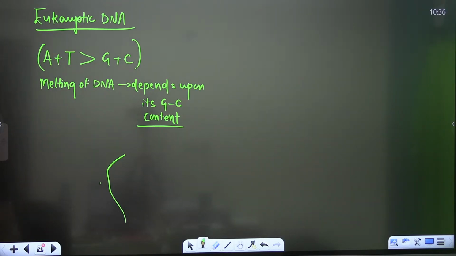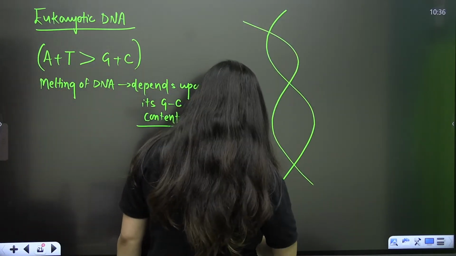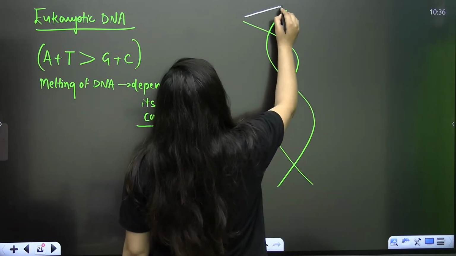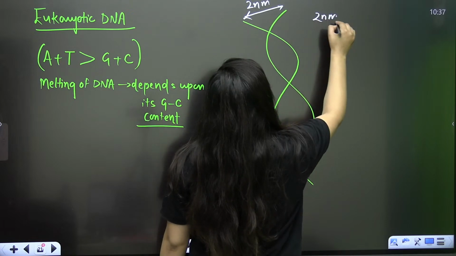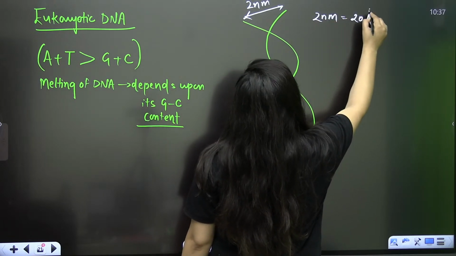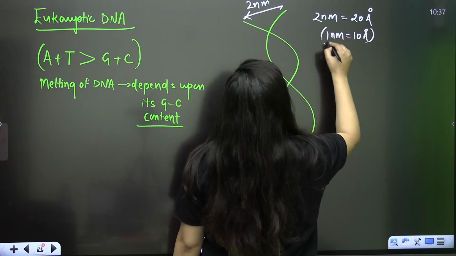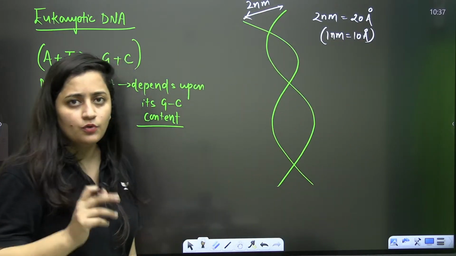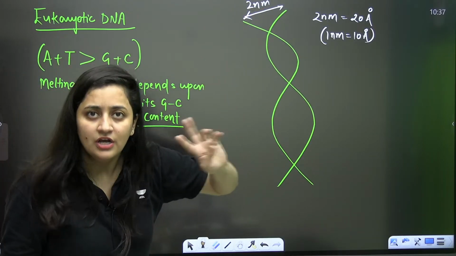What's next? Can you tell me about their dimensions as well? It's very simple. When you talk about the diameter of DNA, it is 2 nanometer. 2 nanometer means 20 angstroms, because 1 nanometer is equal to 10 angstroms. So 2 into 10, 20 angstroms. The diameter of DNA is 2 nanometer or 20 angstrom.